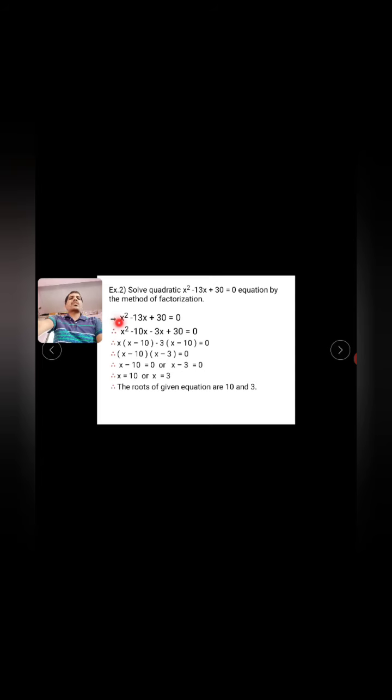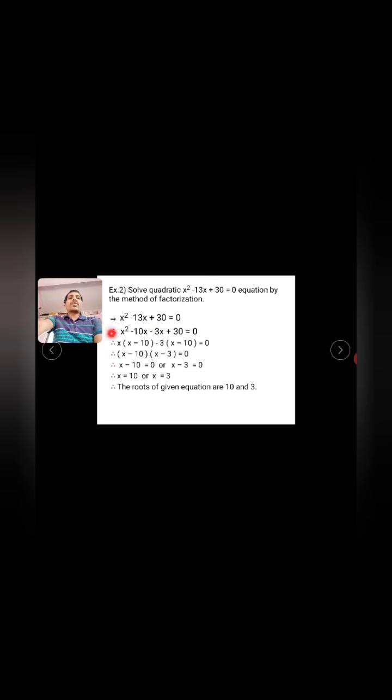So the given equation is x square minus 13x plus 30 is equal to 0. We have already been told that the middle term can be factorized. The middle term is minus 13x. So minus 13 can be divided into two factors. The product of the two factors is 30, and the addition gives minus 13. So the two factors are minus 10 and minus 3, and x is the variable of that equation.